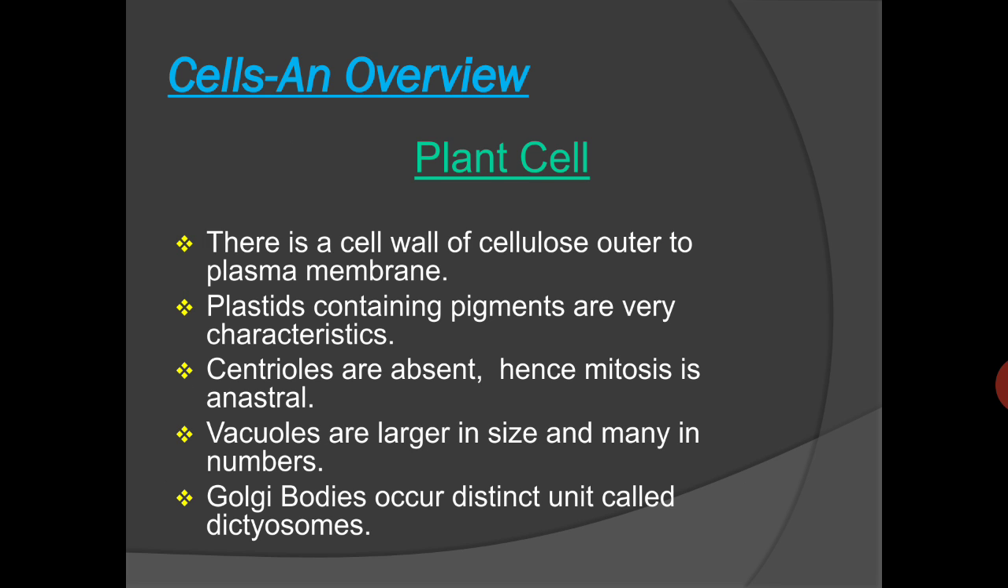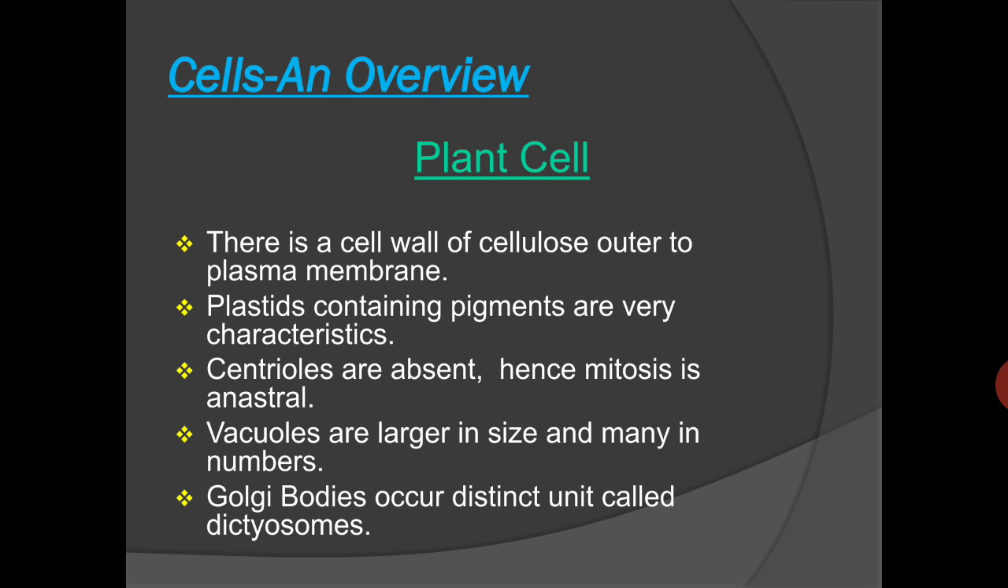One more important characteristic found in the plant cell is the presence of plastids. Plastids are those organelles which contain pigments and are very characteristic: if green in color, it is known as the chloroplast, if colorless, the leucoplast, and if red or orange in color, it is the chromoplast. Centrioles are actually absent. Hence the mitosis is anastral, means no centriole is there.